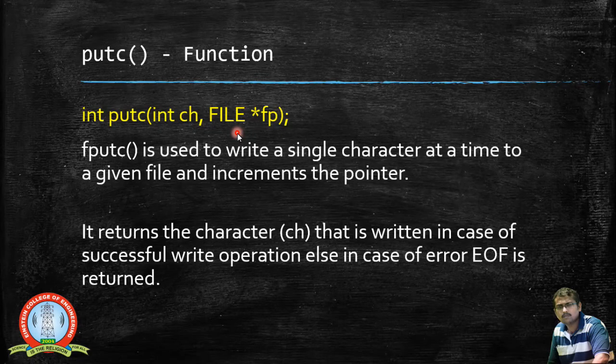So this fputc is used to write a single character at a time to the given file, and once the character is inserted, it automatically increments the pointer, and it returns the character, that is ch, that is written in case of a successful write operation. And if it is not written properly, then it returns an error, that is EOF, the end of the file, is returned.